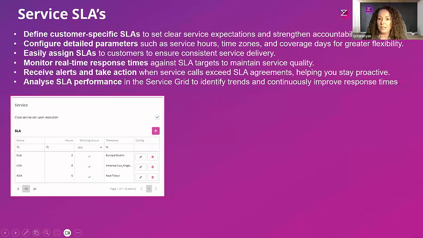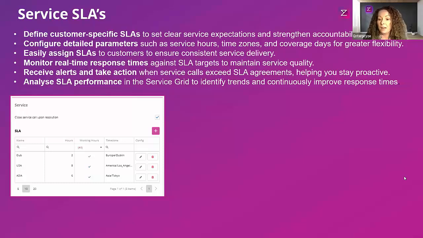So looking at the first big change that we've brought to you this month, it's all around your customer services. It's all around being able to track and record the services that you provide to your customers utilizing our new service SLAs. So these are your service agreements that you have with your customers. So the idea here is that you can define those SLA agreements, so the hours under which you've agreed to go back to your customers.